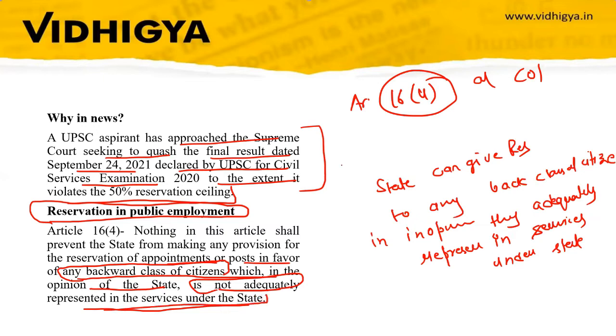So you have to remember that it can be given to any backward class of citizens under Article 16, Clause 4 of the Constitution of India.